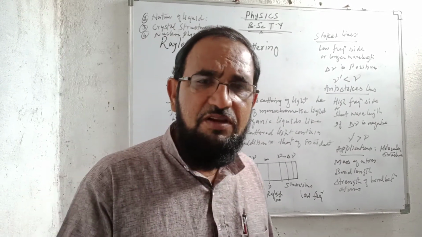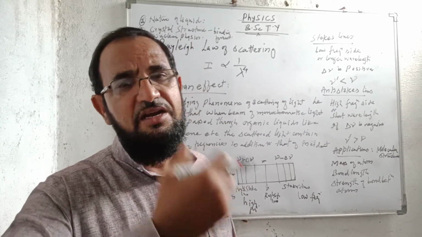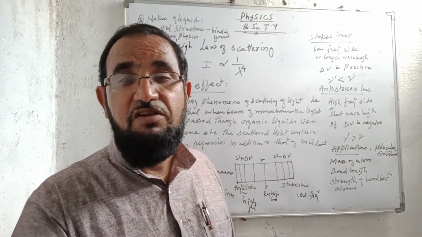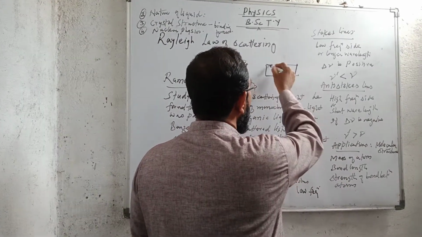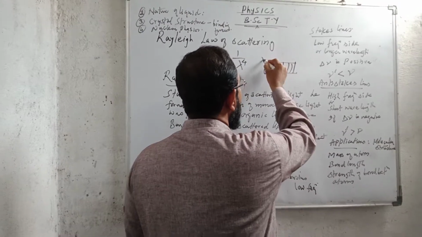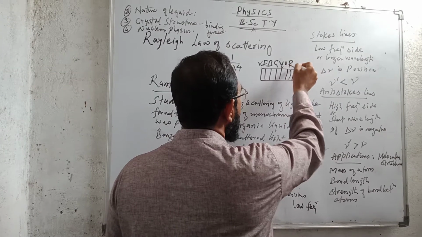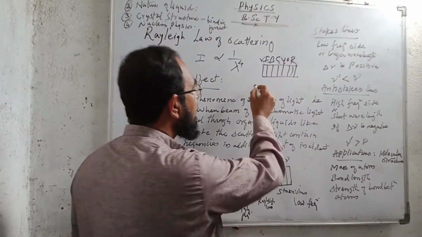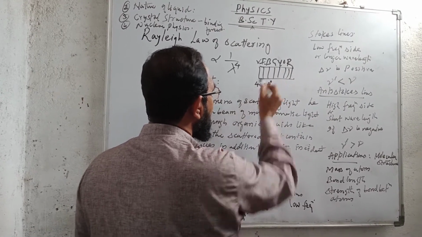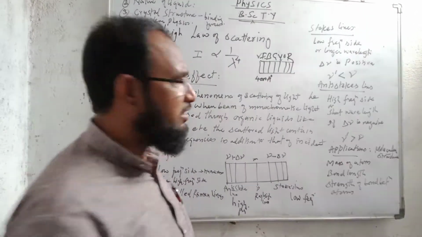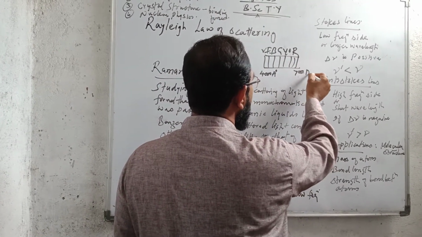This means when the wavelength of the light is less, the intensity of the scattered light will be more. If we study the visible spectrum, the wavelength of violet color is nearly 4000 angstrom, while for red color it is nearly 7000 angstrom.